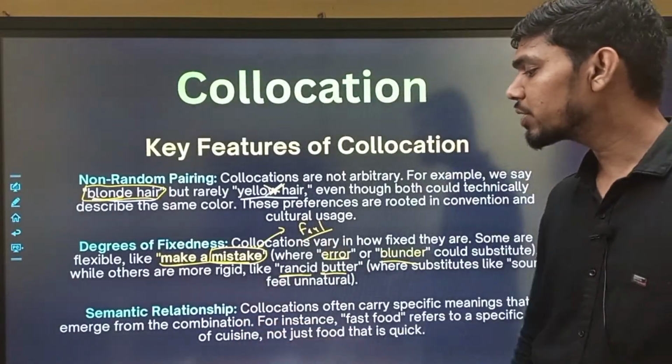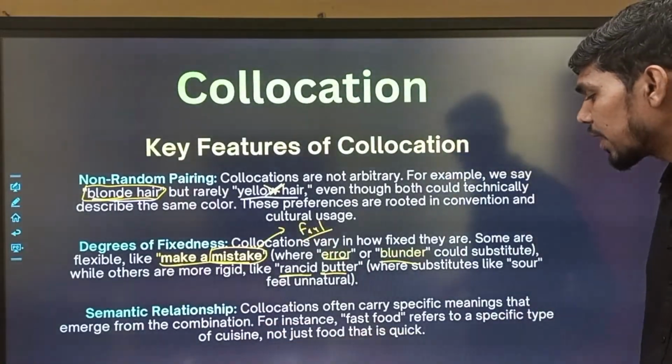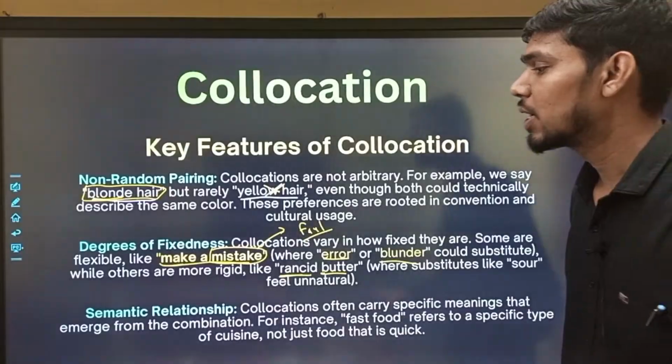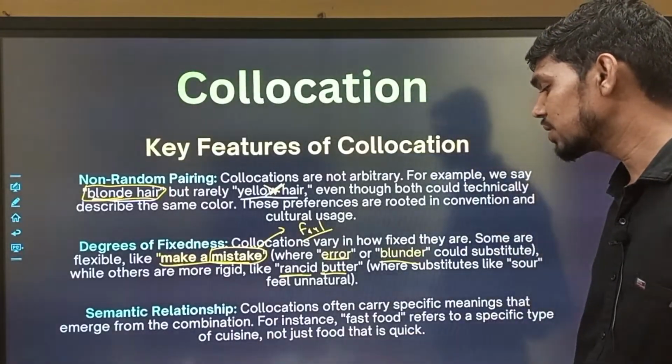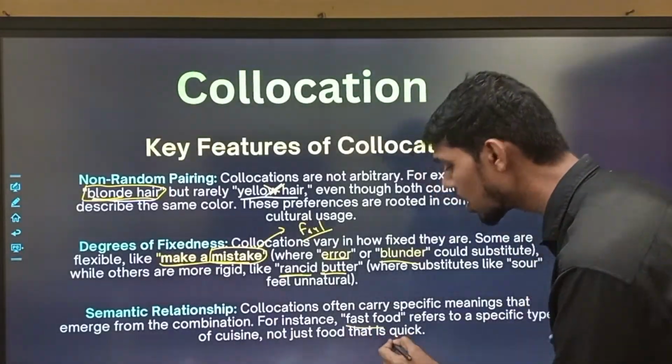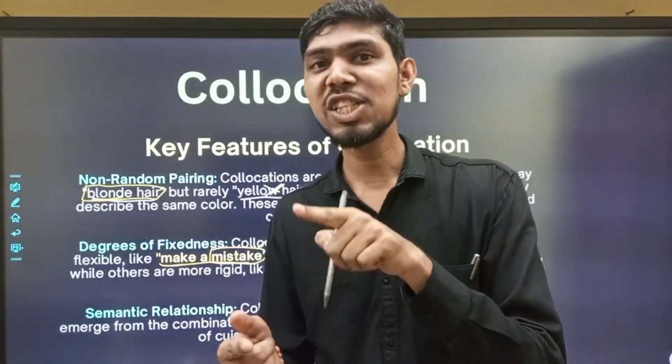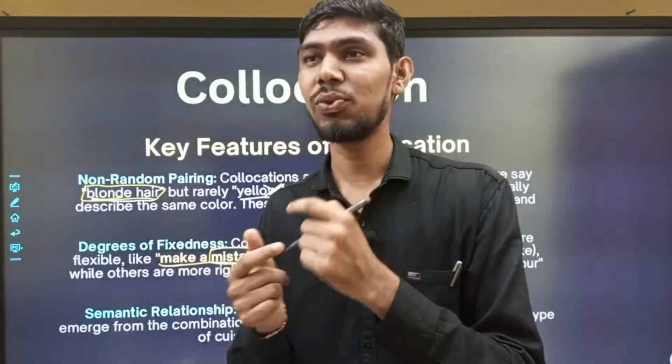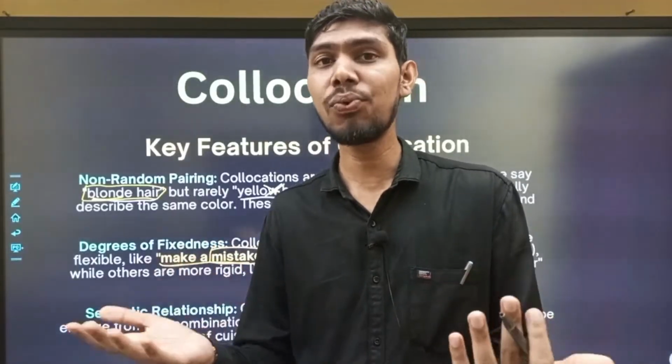And there is a semantic relationship here. Collocations often carry specific meanings that emerge from the combination. For instance, fast food. We can't say quick food. We can't say sweet food, but we say fast food, in the sense of junk food, right?